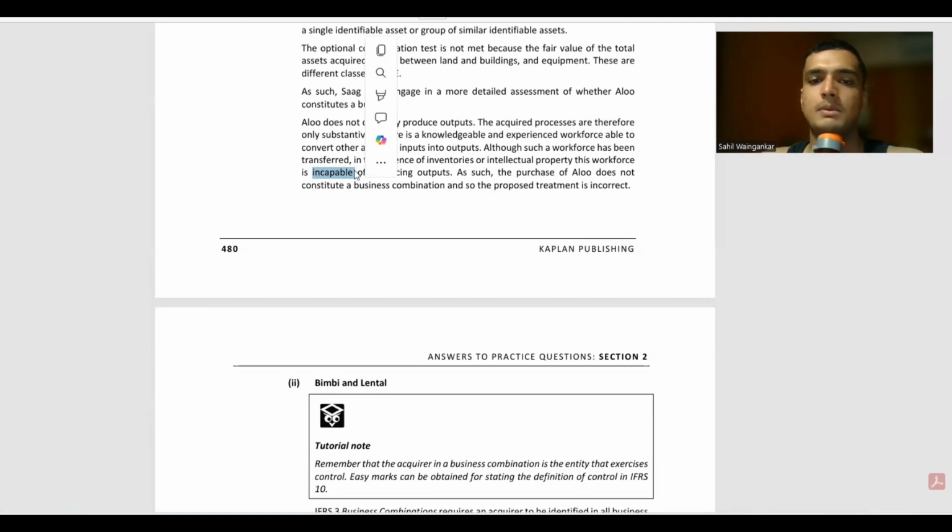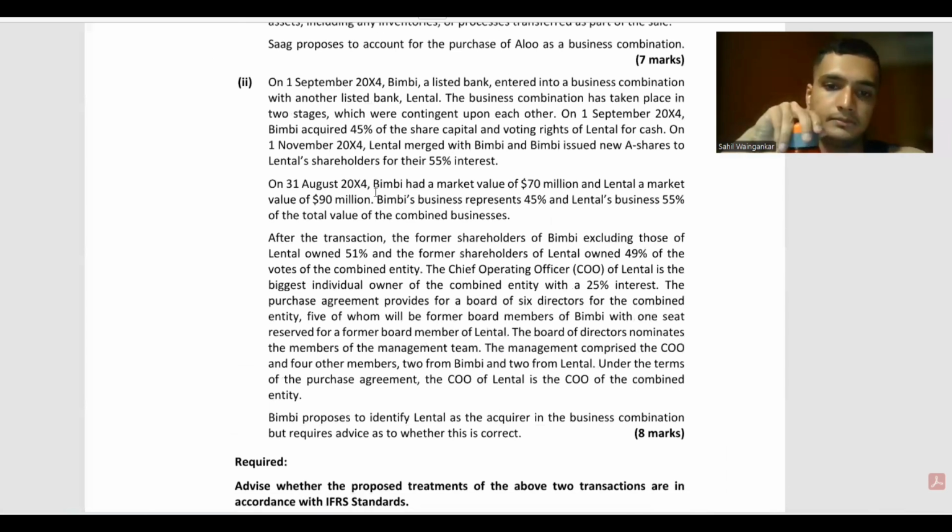वही मैं सोचूं कि ये capable कैसे है. As such, the purchase of Alu does not constitute a business combination, so proposed treatment is incorrect. मतलब हाँ, अपने को इसको एज अ एसेट एक्विजिशन ही ट्रीट करना है. ठीक है.